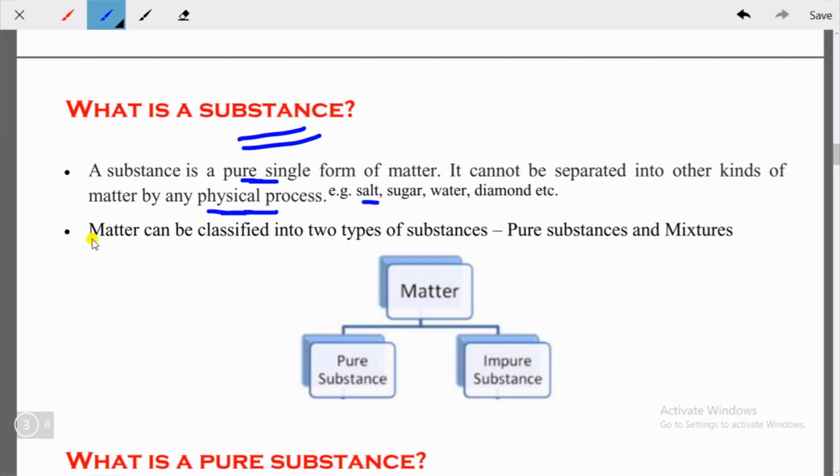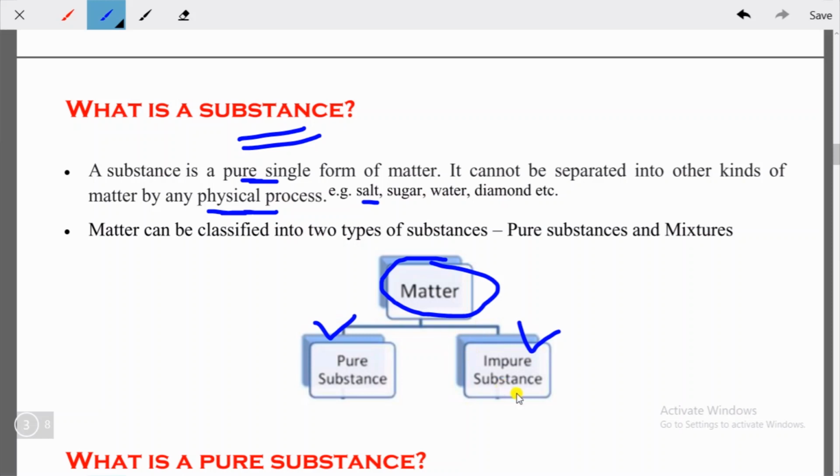Next, matter can be classified into 2 types of substances: pure substances and mixtures. All the matter around us can be separated into 2 types of substance, one is pure substance and one is impure substance. Pure substances are what we have just understood, like sugar, water, diamond, salt. But if you talk about impure substances, maximum of the substances are impure.